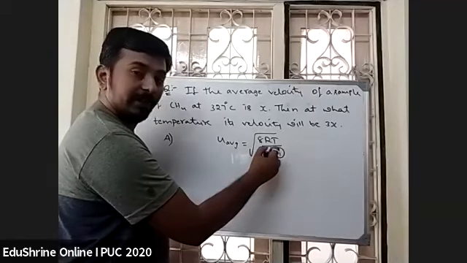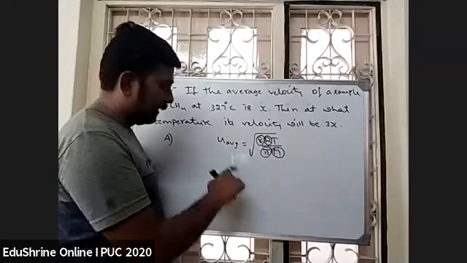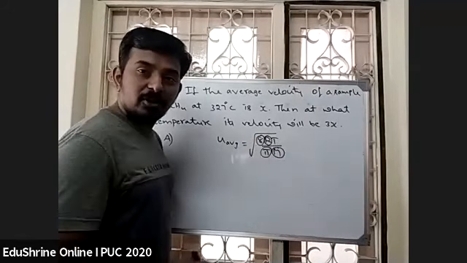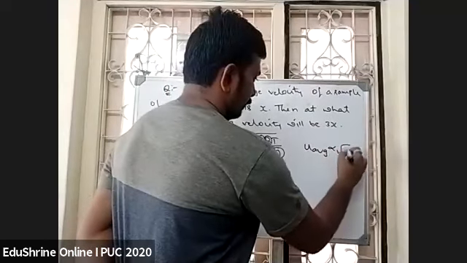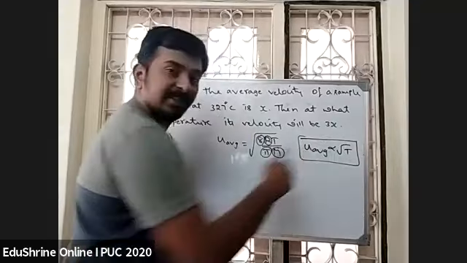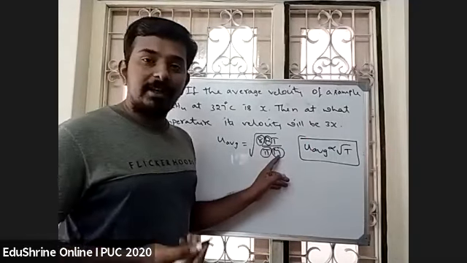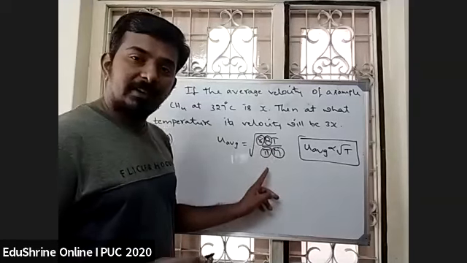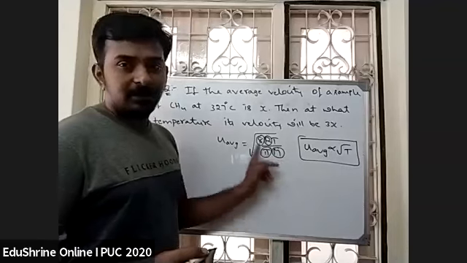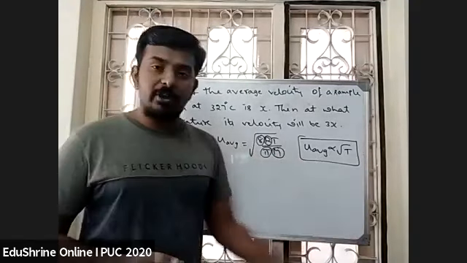Pi is a constant value, 8 is a constant value, R is also a constant. That means average velocity is directly proportional to root T. Is this correct, students? This is a constant, this is a constant, this is a constant, the gas is also the same. When all these parameters are constant, if you simplify, you will get another constant. That means average velocity is directly proportional to root T.